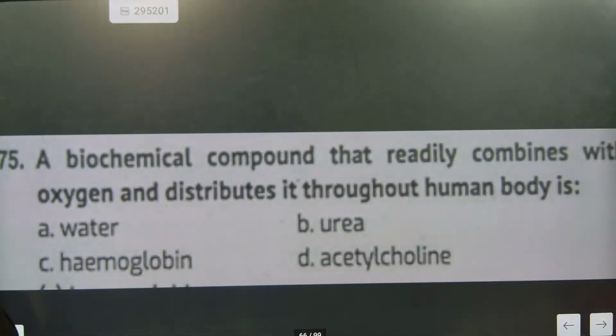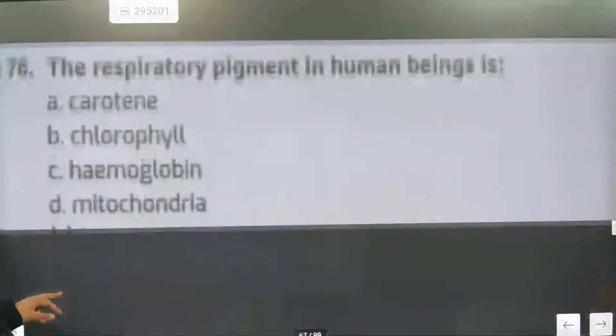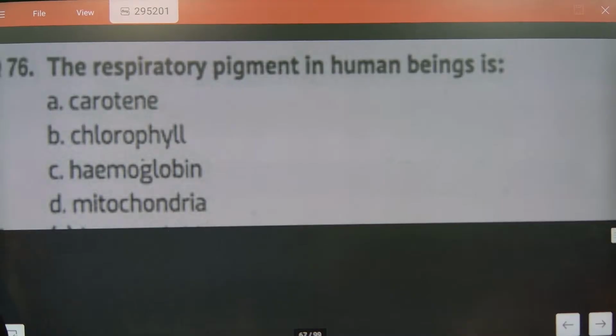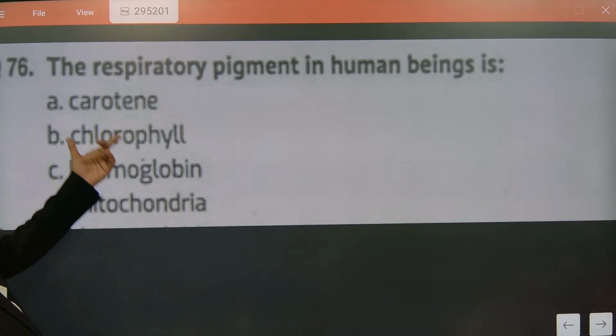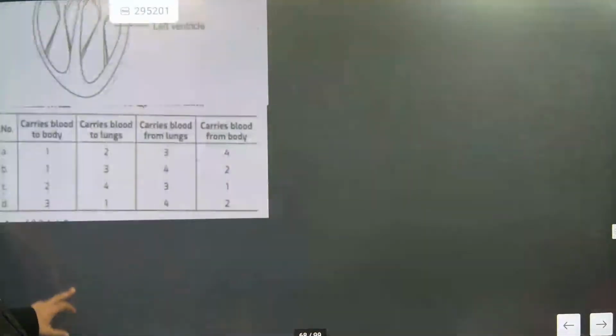Go for this one. The biochemical compound that readily combines with oxygen in the human body is hemoglobin. Next, the respiratory pigment in human beings is hemoglobin. Next,